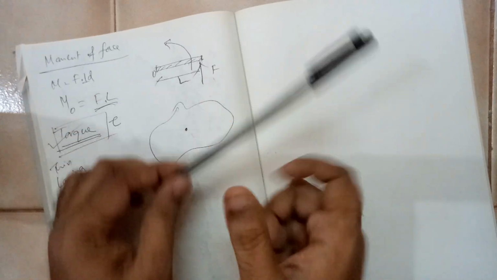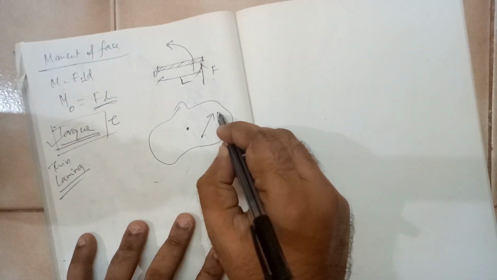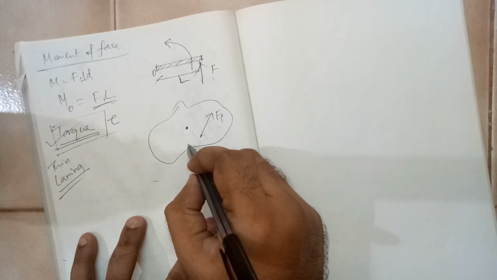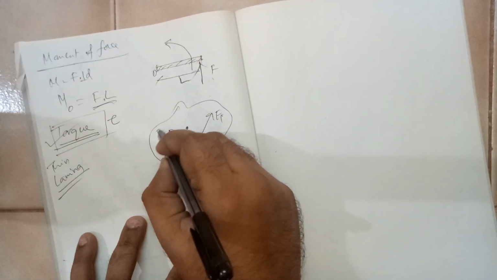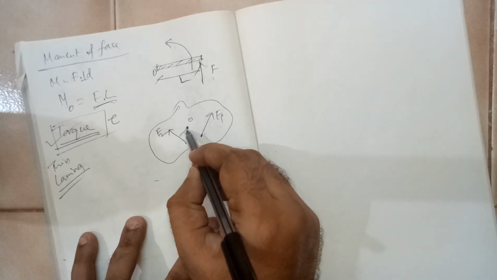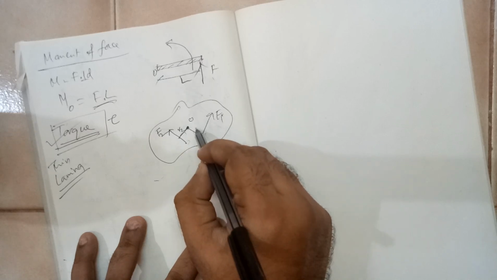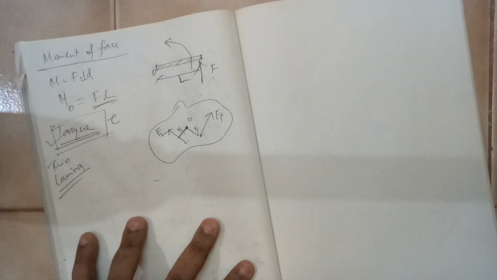Okay, the paper is rotating about this axis like this, and you have a force F1 acting like this and a force F2 acting like this. This is the point O, and here the distance is R2. Which distance? Perpendicular distance, R1.